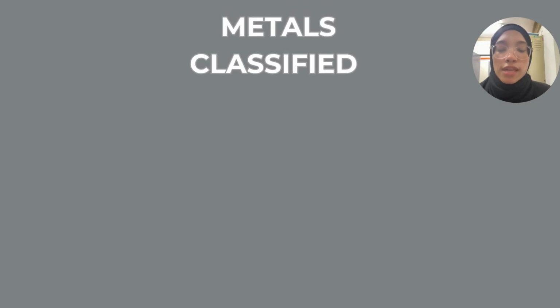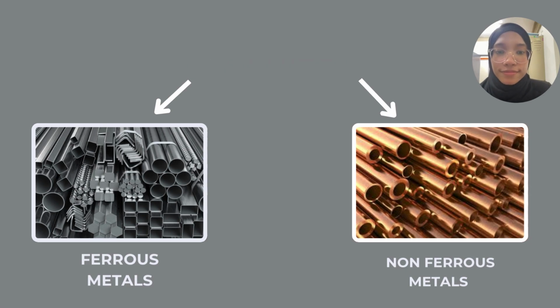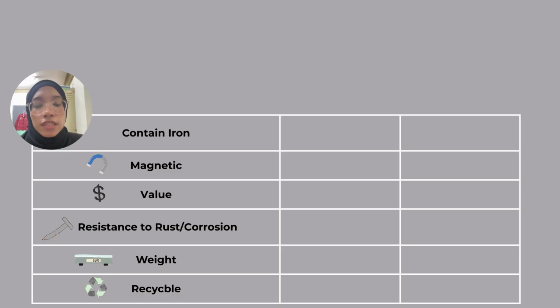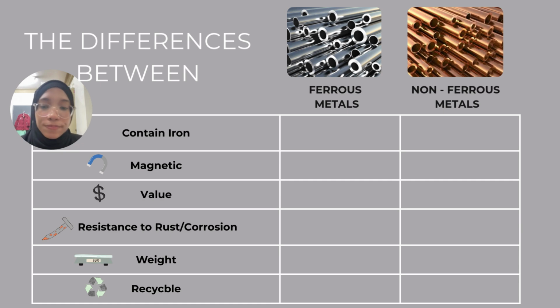Moving on to metal classification. Metals are classified into two. First, ferrous metal. Next is non-ferrous metal. After the metal classification, we are going to talk about the differences between ferrous metal and non-ferrous metal.